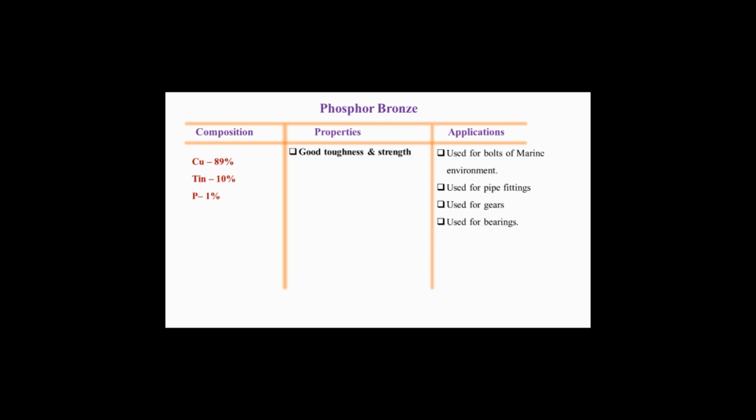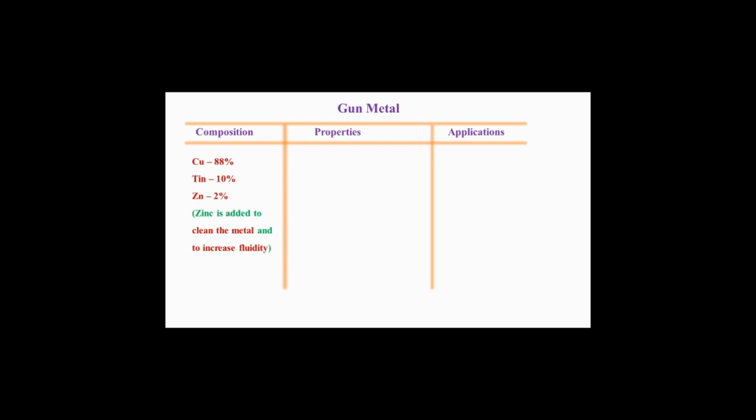Its properties include good toughness and strength, low coefficient of friction and fine grain. Please see, it has low coefficient of friction, good chemical resistance, it has good fatigue and wear resistance. So all these are the composition, properties and applications of phosphor bronze. And the second type is gunmetal.